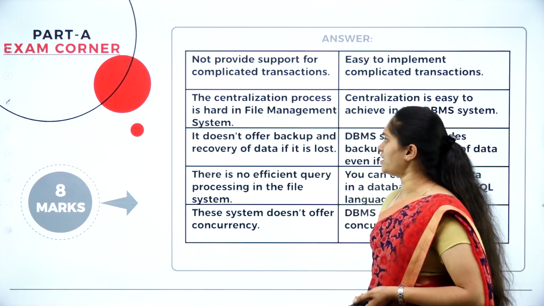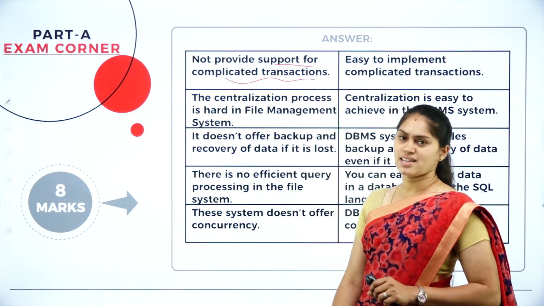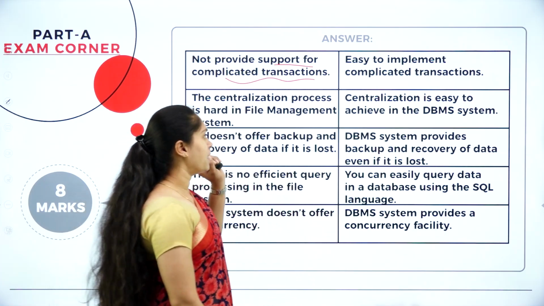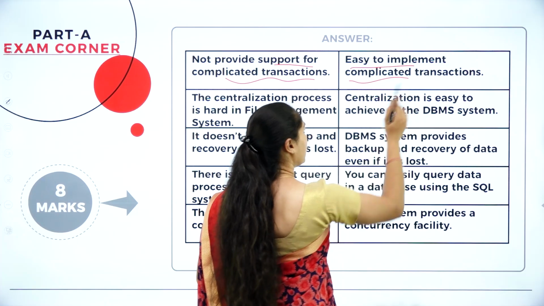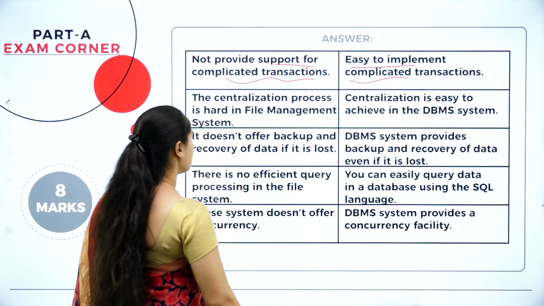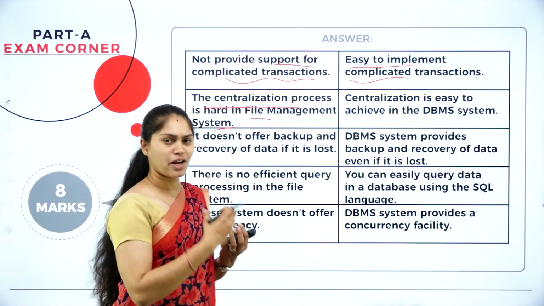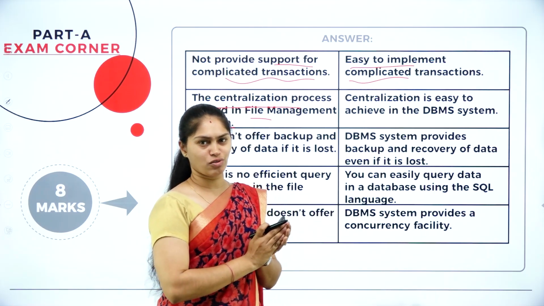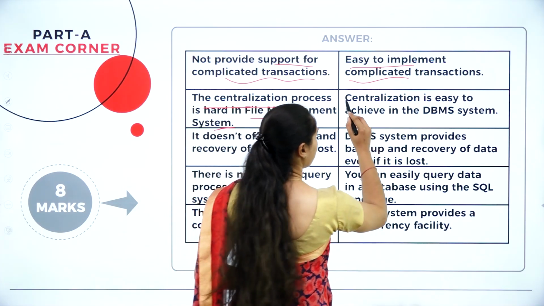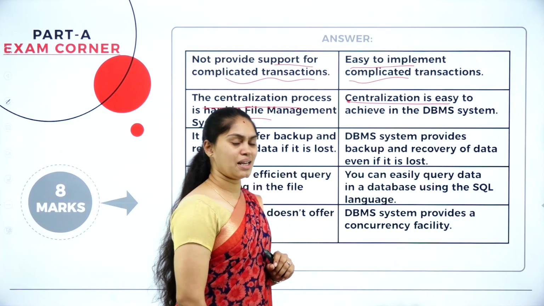These are the differences. After this, the file system does not provide support for complicated transactions. You can't do any complicated transaction in the file system, but we mainly use the DBMS in order to implement complicated transactions. After this, the centralization process is hard in the file management system. It has to take authority and control all the activities of a file system. That is somehow difficult in the file system, but in the DBMS, it is very easy to achieve that centralization.